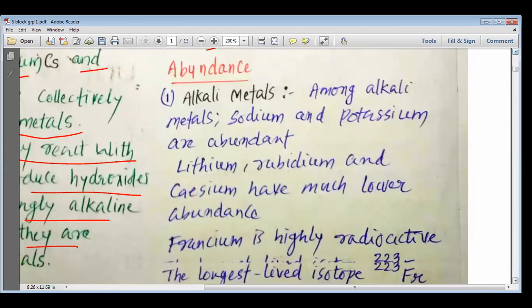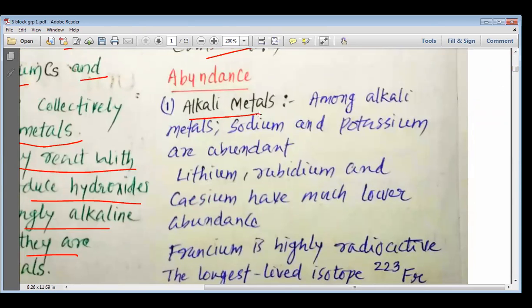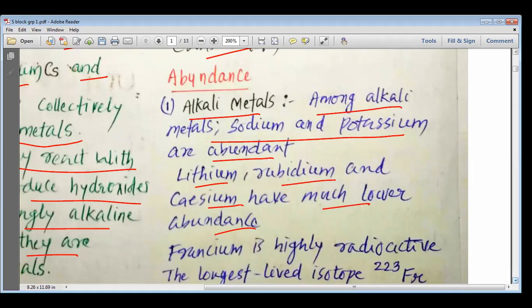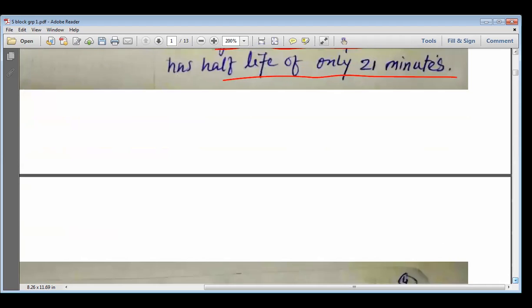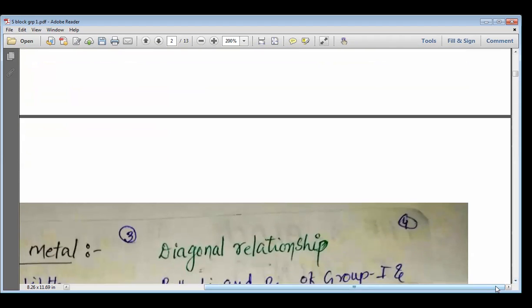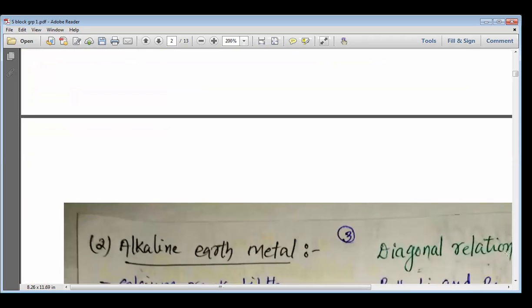Now, abundance. How much and where are they found? Among alkali metals, sodium and potassium are abundant. Lithium, rubidium, and cesium have much lower abundance. Francium is highly radioactive. The longest lived isotope, francium-223, has a half-life of only 21 minutes. So this is how we understand about the half-life of the elements.